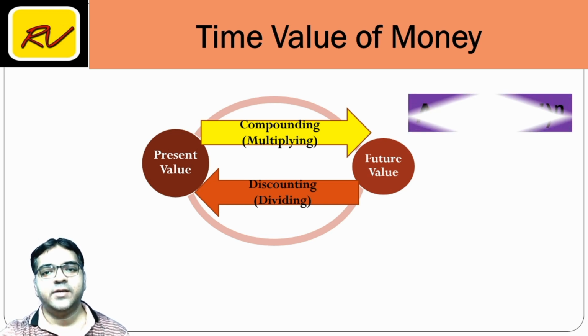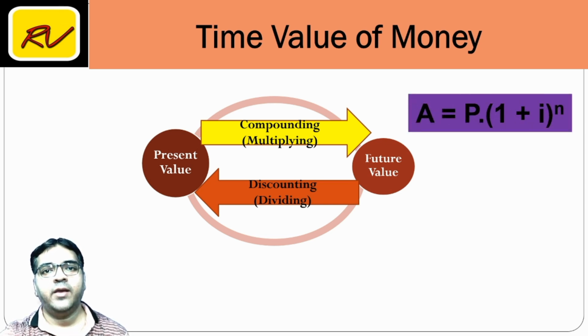As we have seen, for compounding the formula is A is equal to P into (1 plus i) to the power n. P is the principal or the present value, i is the rate of interest, and n is the number of years.